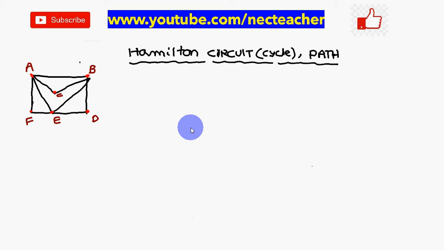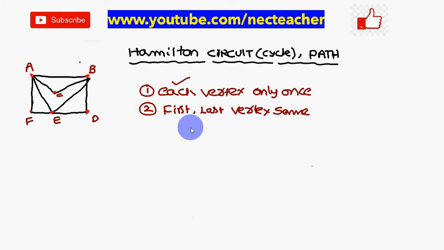E for edge. Euler circuit means E for edge. In Hamilton, you have to remember vertex. So, vertex should not be repeated. All the vertices you have to cover. That is the main concept here. Each vertex only once. First and last vertex should be the same. So, all the vertices you have to cover, then you can say that it is a Hamilton circuit.